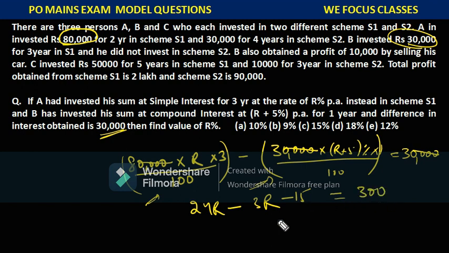You solve this and find R, and let me know in the comment section what answer you got. So this is how we solve the questions. How are we solving the questions very fast? Just because we understood the data and we solved the data.